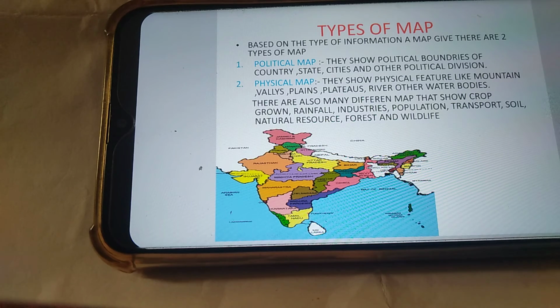Physical map: they show physical features like mountains, valleys, plains, plateaus, rivers and other water bodies. There are also many different maps that show crops grown, rainfall, industries, population, transport, soil, natural resources, forests and wildlife. Below is the political map of India.